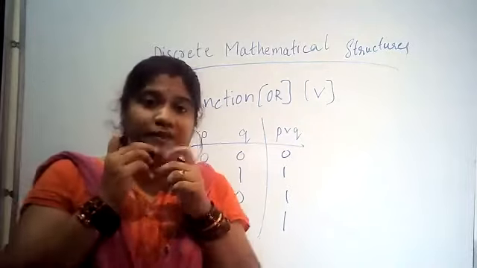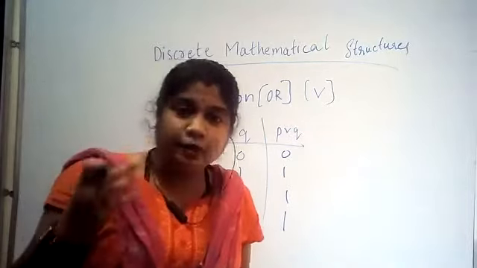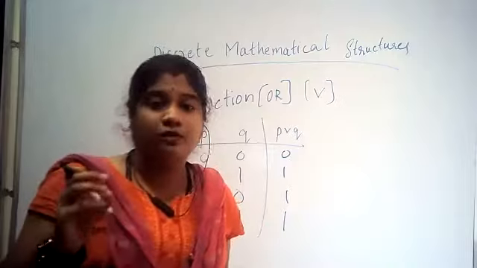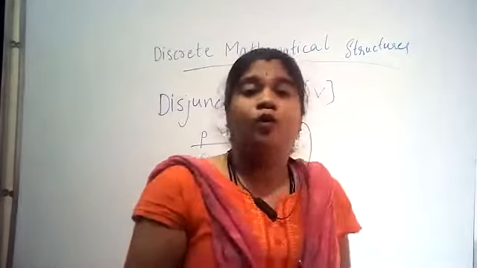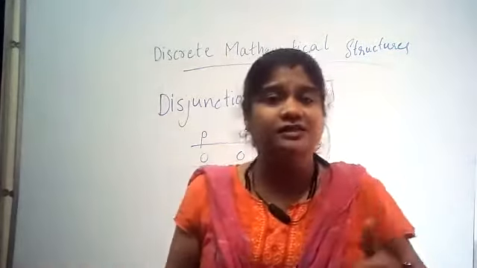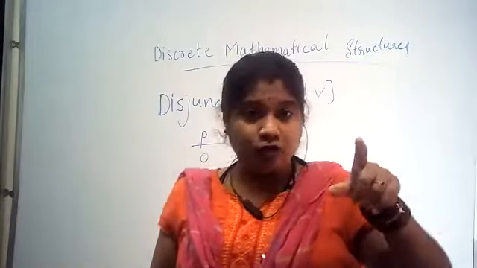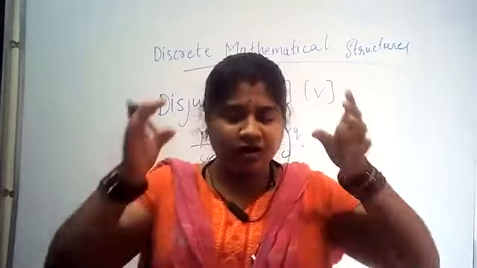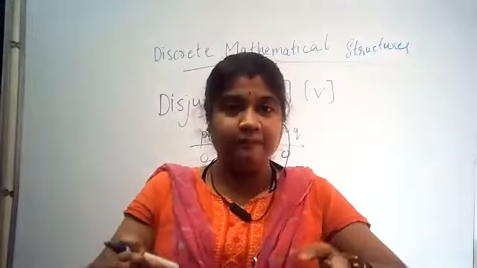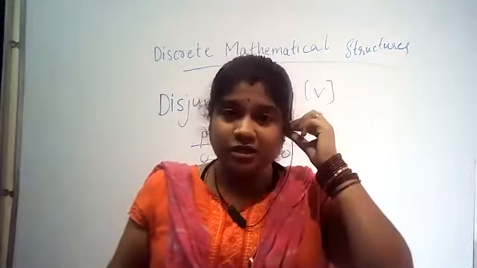Now, with this truth table, I need to define what disjunction is. I told you in the last class, to define anything you need to see which is the unique one.